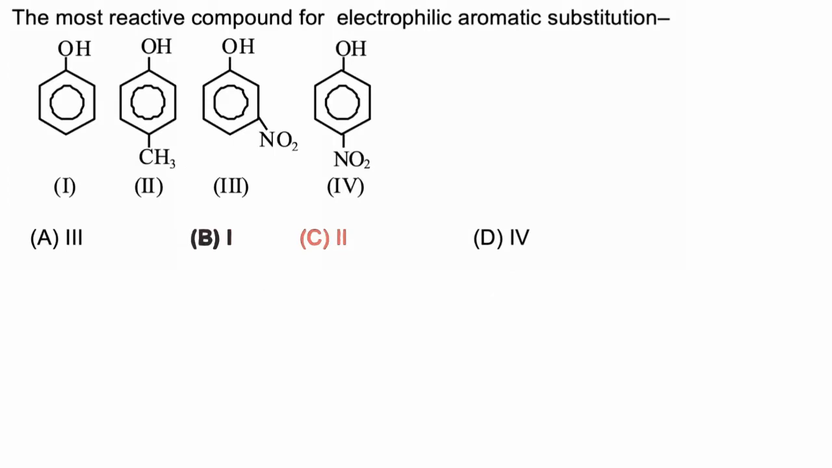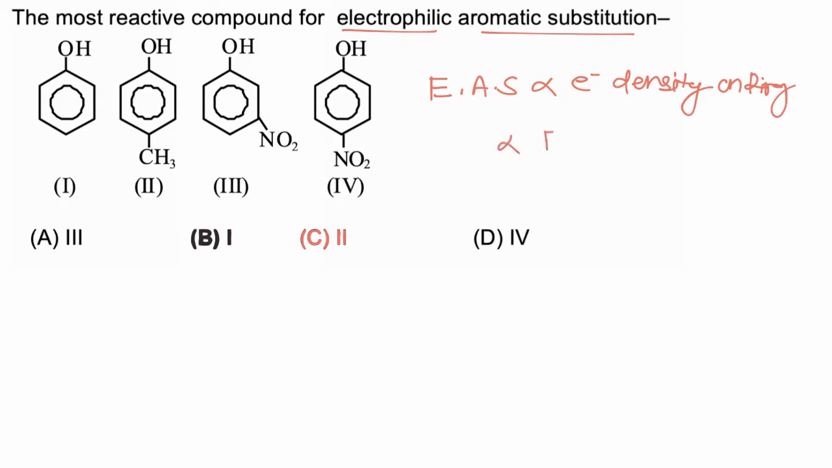In this question we have to find which of the following is most reactive for electrophilic aromatic substitution. Now the rate of electrophilic aromatic substitution depends on electron density on the ring. Here is the electron density of the ring, here is its reactivity towards electrophilic aromatic substitution. Now electron density will be increased by electron donating groups, so we can write all electron donating groups will increase rate of reaction, like plus M effect, plus H effect and plus I effect will increase rate of reaction, while minus M, minus H and minus I will decrease rate of reaction.